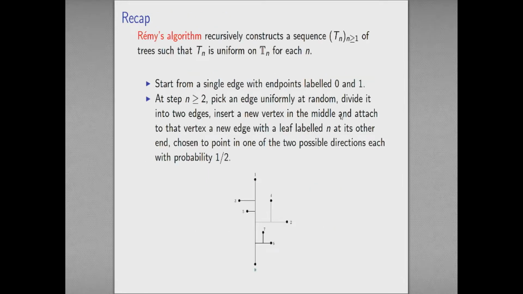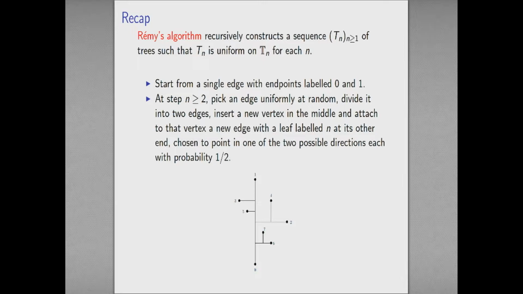So that was a little bit of a detour via one of the most famous models in urn theory. I should say that there's at least one expert on this in the audience, so I'm a little intimidated standing here. But anyway, coming back to Rémi's algorithm, we were recursively constructing a sequence of trees which had the right distribution.